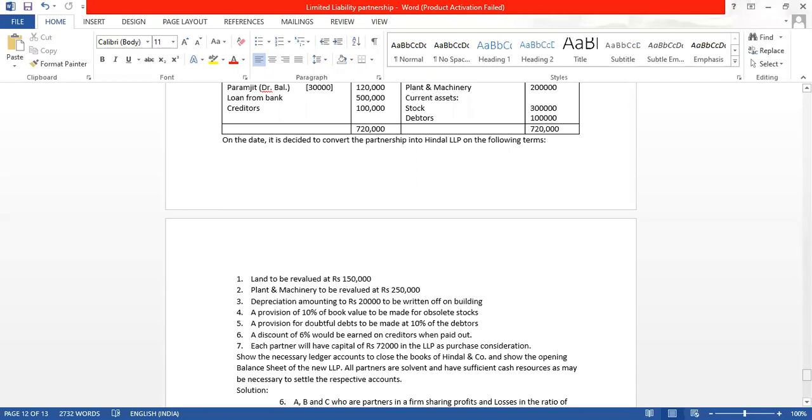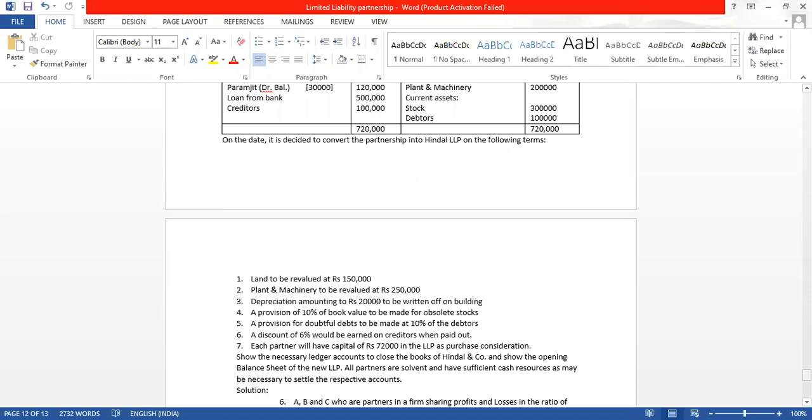Each partner will have a contribution, because in the LLP capital is called contribution. So each partner will have 72,000 as contribution, as capital. In LLP, we call capital as contribution.